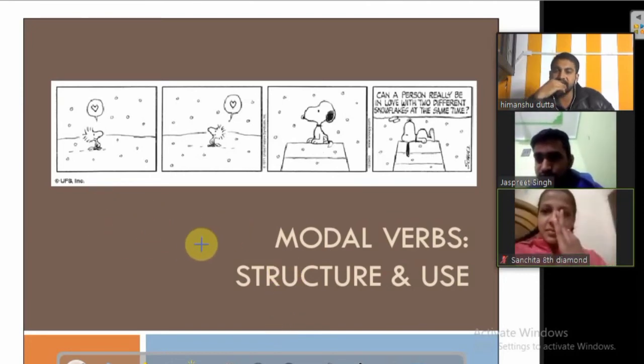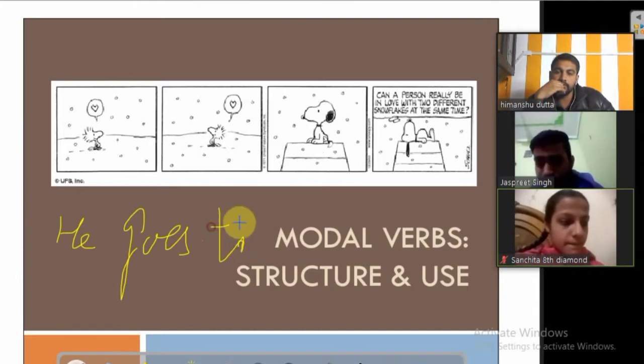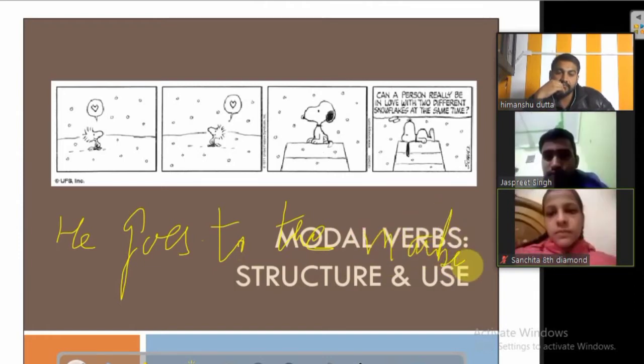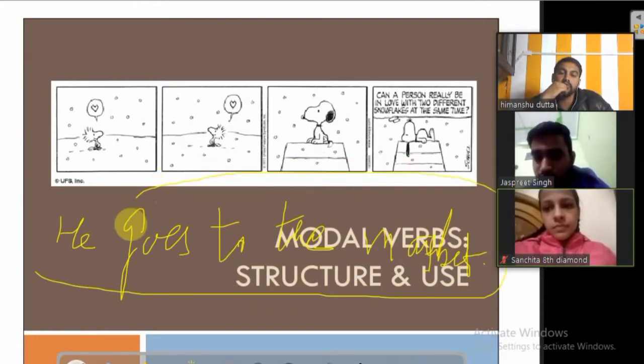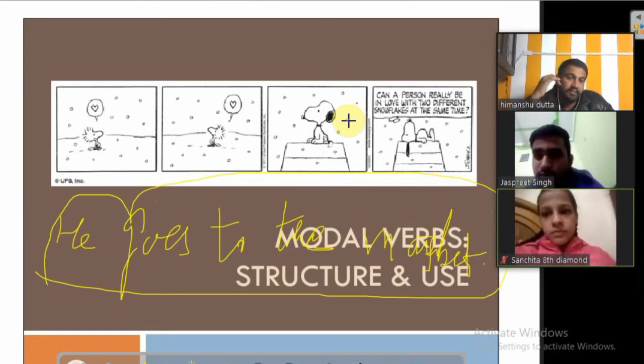Okay. Basically, when we write a sentence, suppose we write, he goes to the market. For example, I have written this sentence, he goes to the market. Sorry for the handwriting. What does it mean to you? In your vernacular language, in your Hindi or Punjabi, whatever language is your vernacular one, kindly tell me what is the meaning of the statement, he goes to the market?